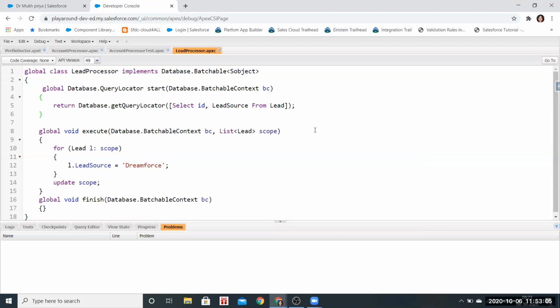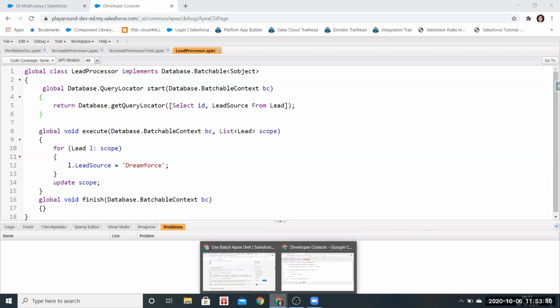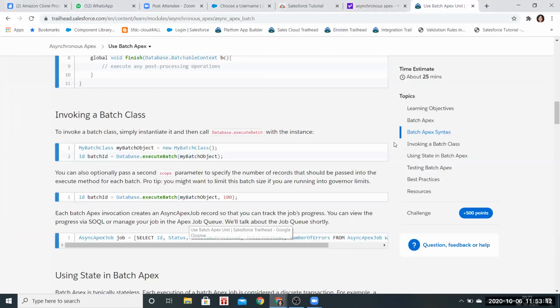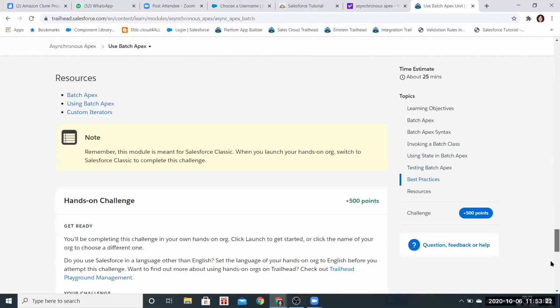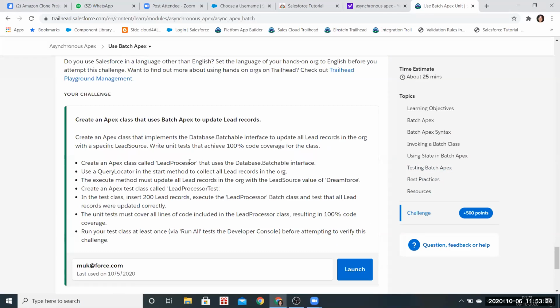Yeah, show the question first of all in the Trailhead. So it is actually telling us to create an Apex class, LeadProcessor, that uses the Database.Batchable interface, so we will implement this interface. And then we have to use the QueryLocator in the start method to collect all the lead records.